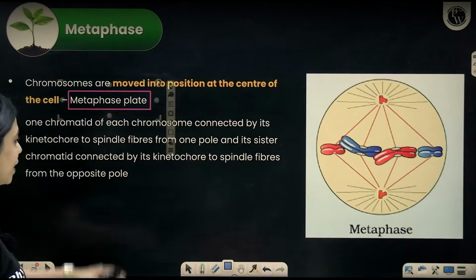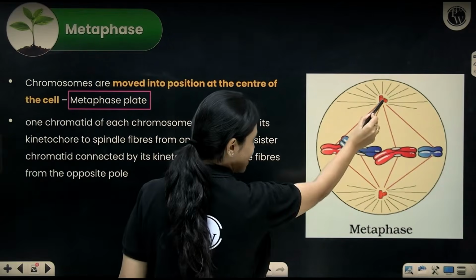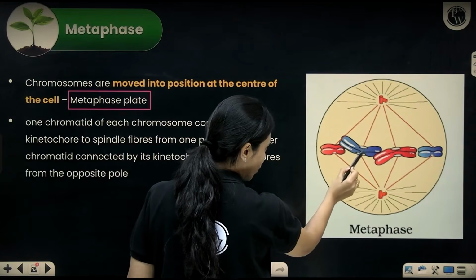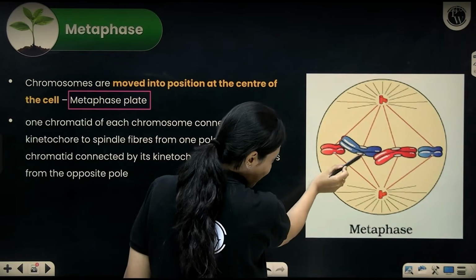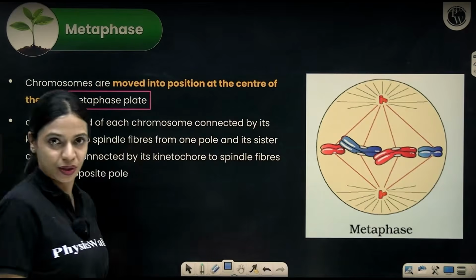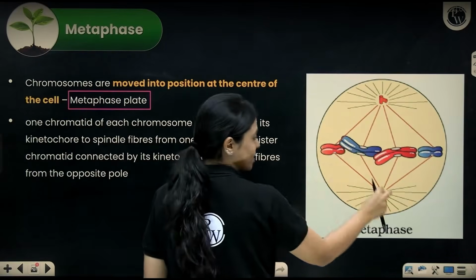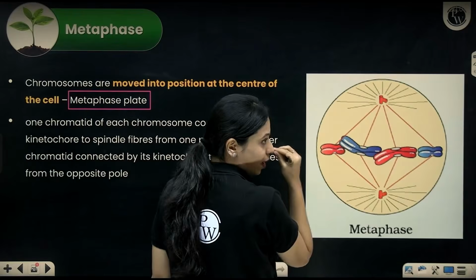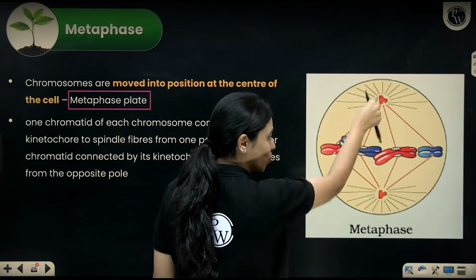Now, each chromatid is connected to one pole by means of its kinetochore. The same chromosome's other chromatid is connected to the opposite pole. I want you to notice that it's not like any chromosome is connected only to one side of the pole. Each chromosome is connected to both sides of the pole.